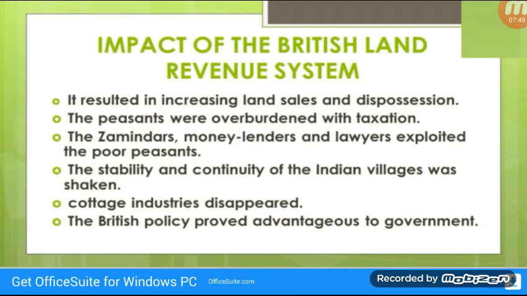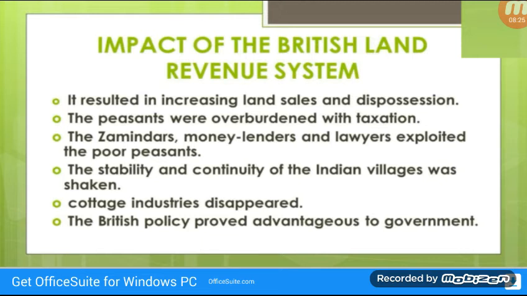Impact of the British land revenue system on the cultivators. A common feature of all the settlements was assessment to maximize income from land. It resulted in increasing land sales and dispossessions. The peasants were overburdened with taxation. Due to the tax burden and famines in general, the people suffered in poverty and were burdened with debts. They had to seek the moneylenders, who became rich and acquired lands from the peasants.